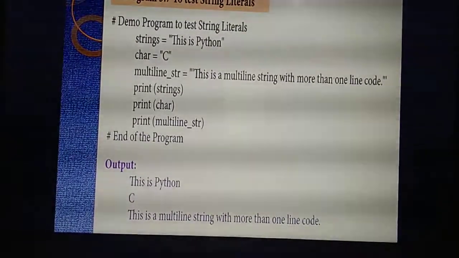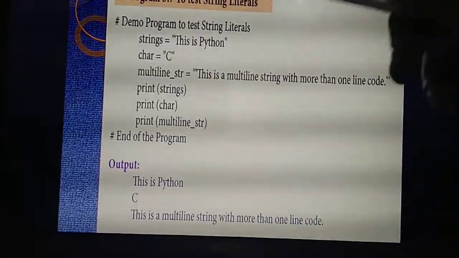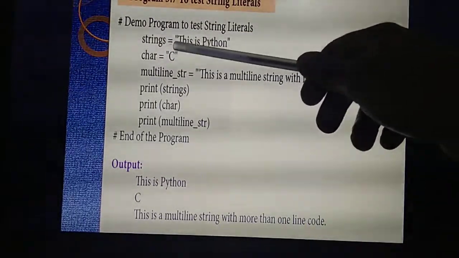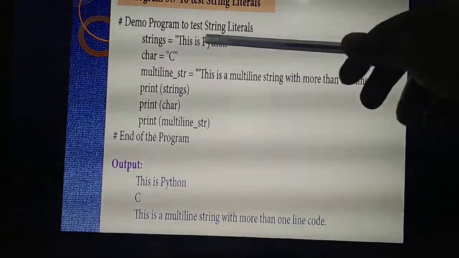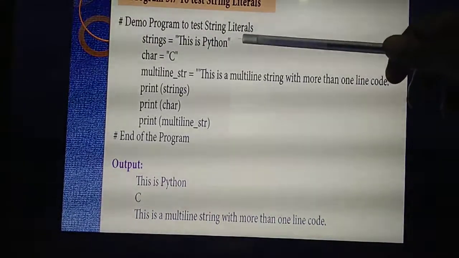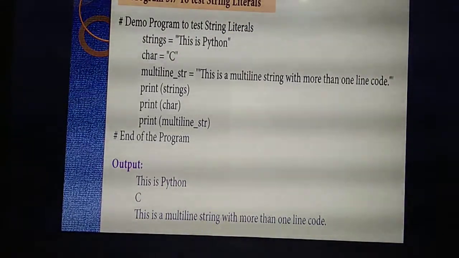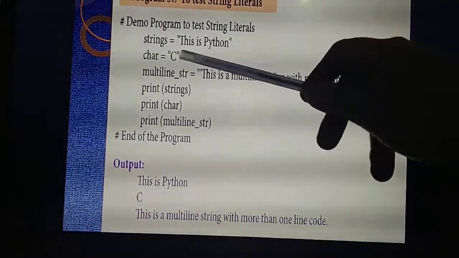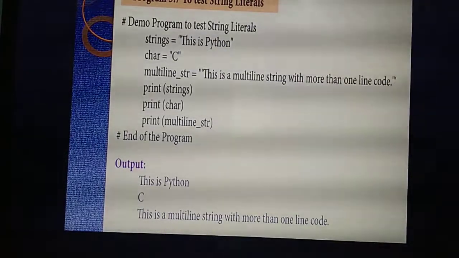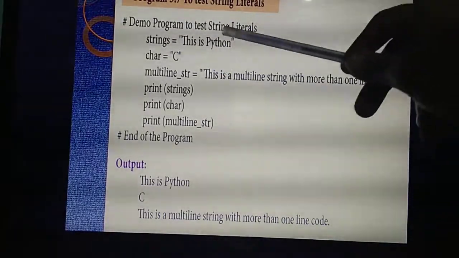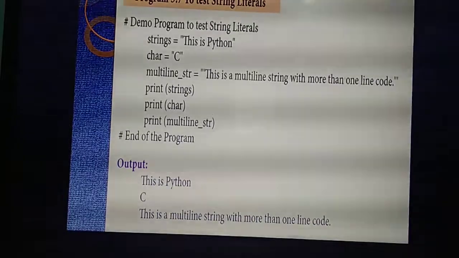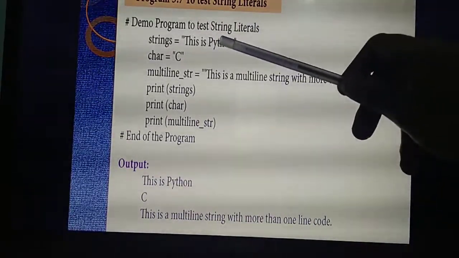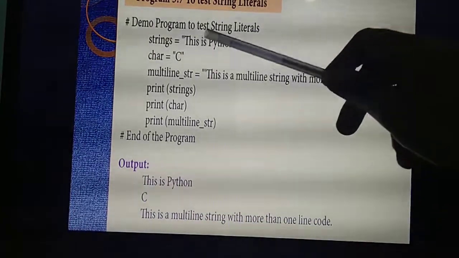Okay. So what's this on the command line? First they are giving, this is a program to test string literal. I am giving one variable called strings. Inside the string is: this is Python. This is a sentence. So I am giving it inside which quotes? Double quotes. Understand? Is it visible? Why am I giving it as strings? It is a sequence of characters or collection of characters. Here, is only one character or only one alphabet there? No. Three words are there.